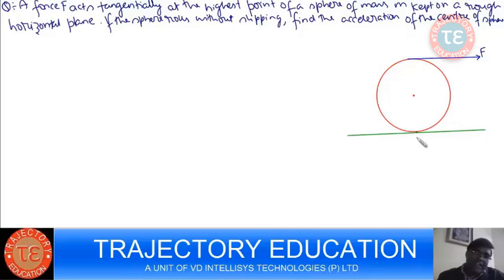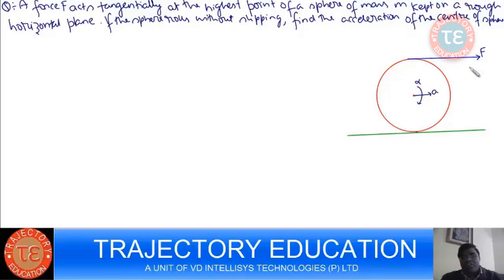See, whether friction will act or not will depend on whether you have a tendency of relative motion getting created over here due to this force F. If this force F is not there, the body will be at rest. If this force F is acting, then the question is whether this F creates a tendency of relative motion or not. Why am I saying this? Because this F is going to accelerate the sphere. It's also going to produce an angular acceleration.